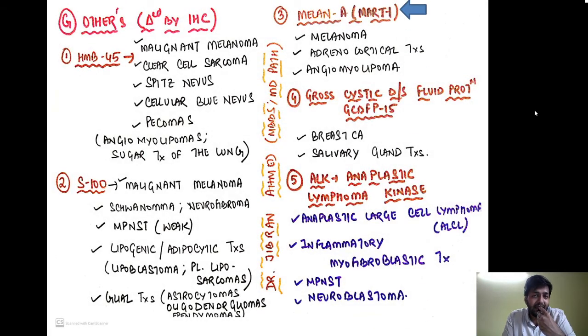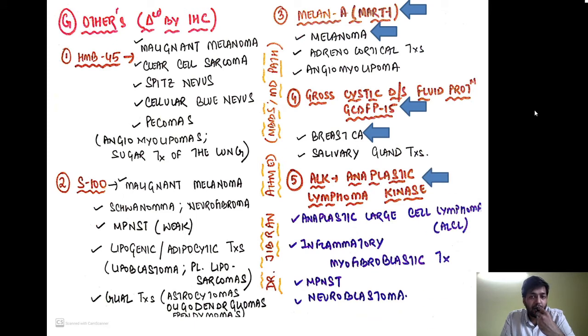Going ahead, another marker is the melan-A or the MART1, which is positive in melanoma, adrenocortical tumors and angiomyolipoma. But the most important that you have to remember is melanoma. Now the next marker is the gross cystic disease fluid protein called GCDFP-15. It is very important in case of breast carcinoma as well as in case of salivary gland tumors. But to choose one answer, you have to remember the breast carcinoma.